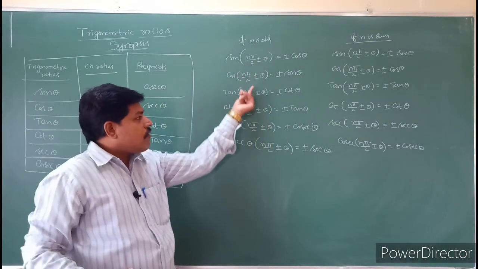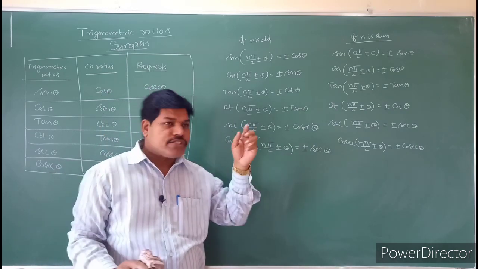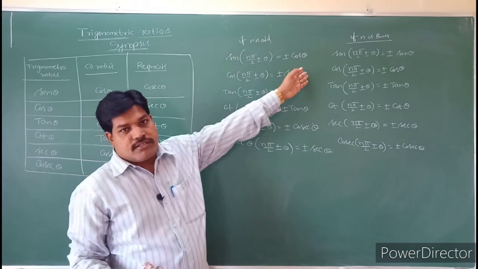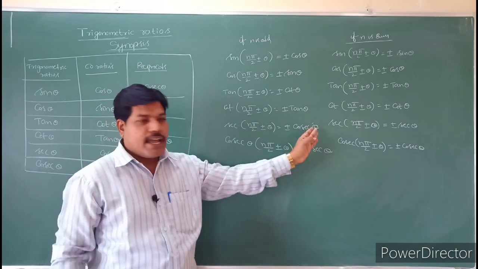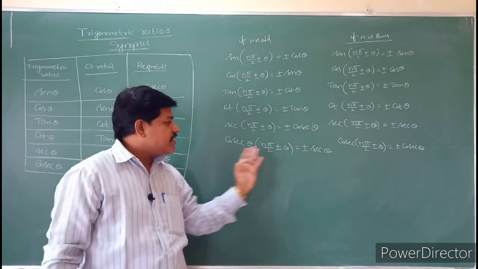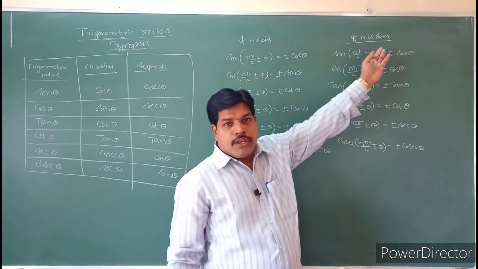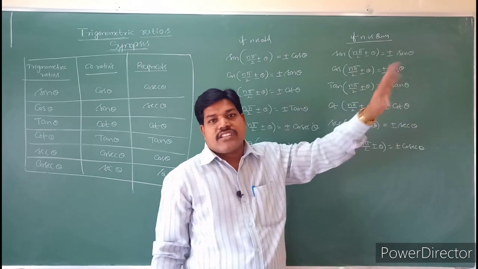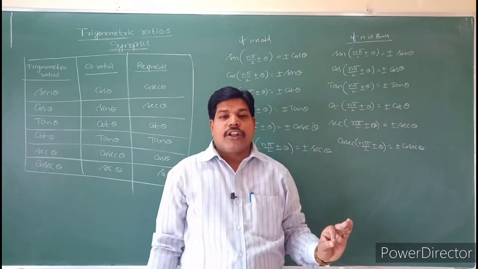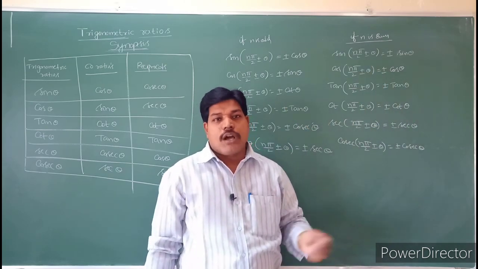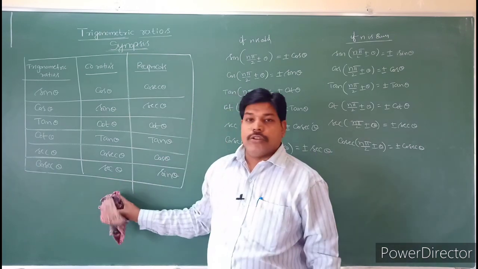So if it is an odd multiple of pi by 2, it will take the co-ratios. That is the use of the co-ratios. What are the co-ratios? Sine changes to cos, cos changes to sine, tan changes to cot, cot changes to tan, secant changes to cosecant, and cosecant changes to secant. These are the co-ratios. Are you understanding that? If n is even, it becomes sin 180 plus theta, sin 180 minus theta, sin 2 pi plus theta, sin 2 pi minus theta. In those cases, you will get the same trigonometric ratio as the outcome. So if it is an odd multiple, you take the co-ratios. That is the use of this table itself.